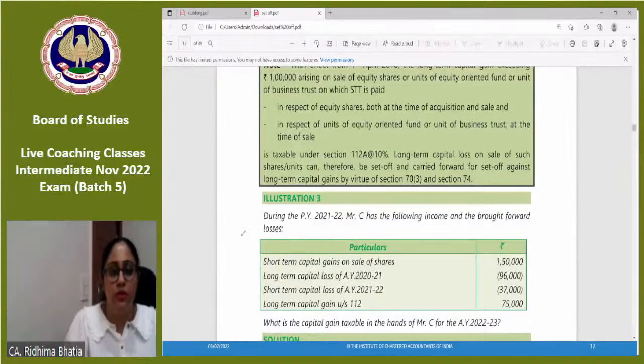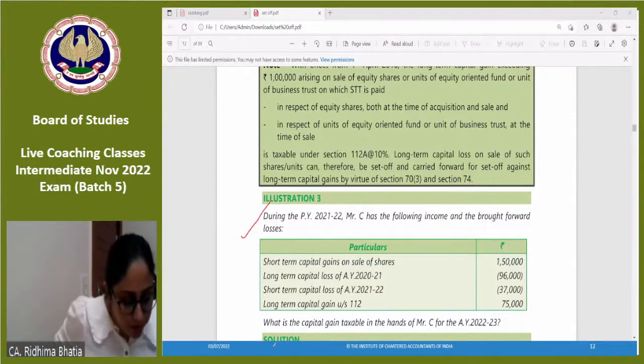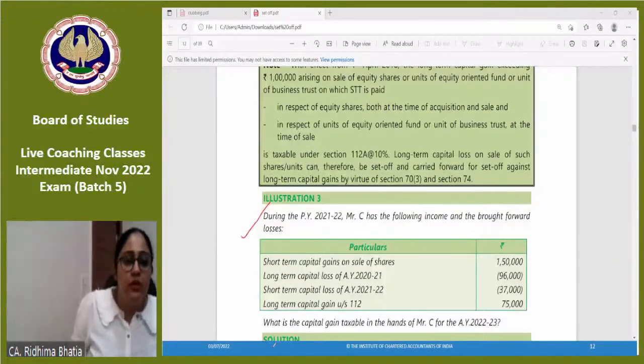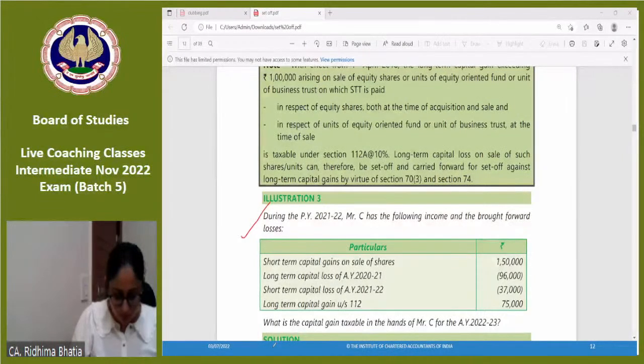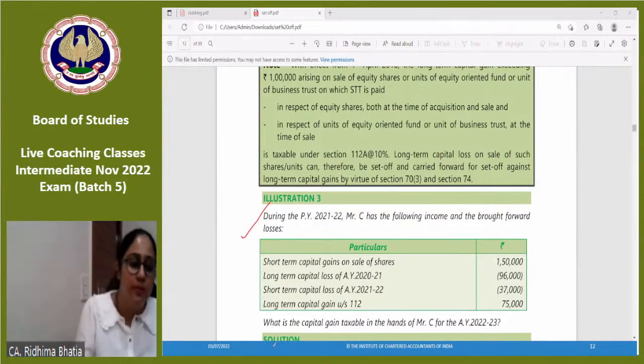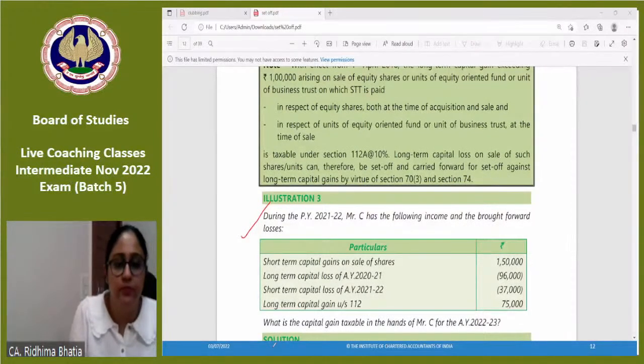How much is the income for the previous year 21-22?